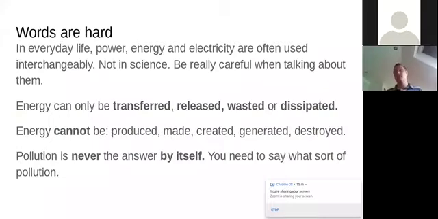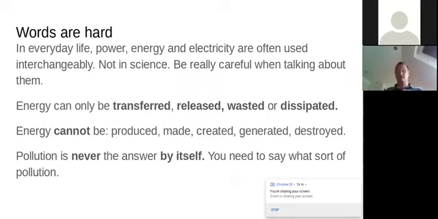Turn the power off on the TV, stop wasting energy, your parents might say to you. Turn off the lights so you're not wasting energy. Be really careful in this topic because energy means something very specific, and so does power and so does electricity. So we're going to be talking about sources of energy, where you can get energy from on a large scale, and ways of generating electricity.